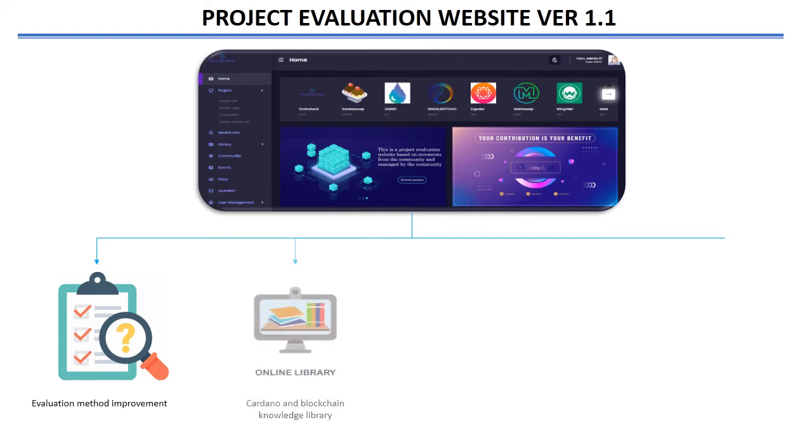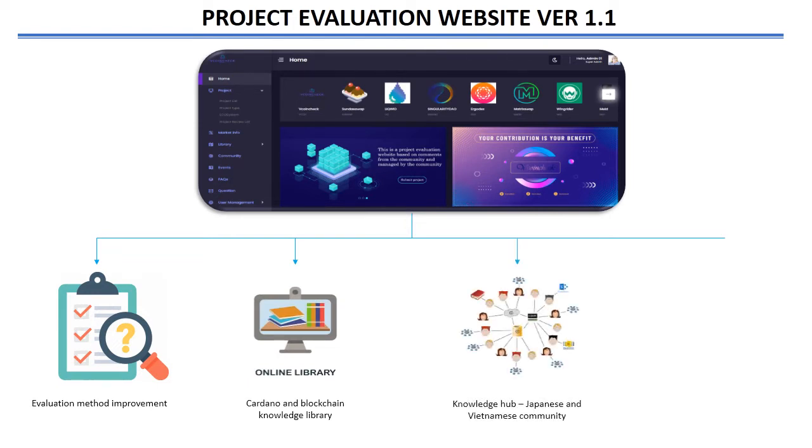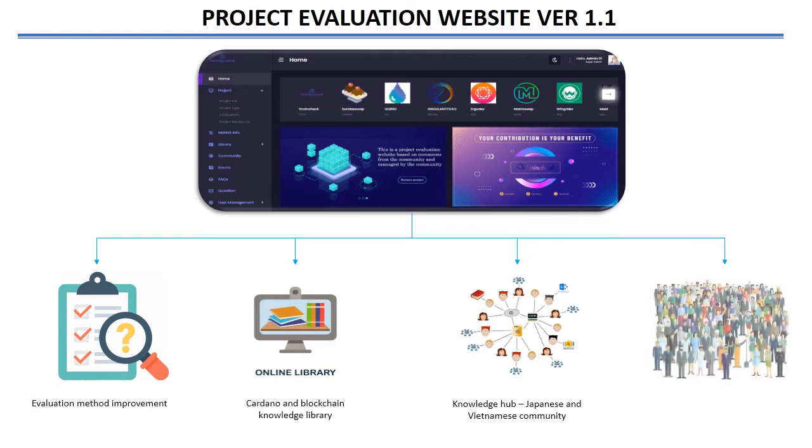Second, create a Japanese-friendly blockchain and Cardano knowledge library. Third, create a hub to share and exchange knowledge between the Vietnamese and Japanese communities. Fourth, build the idea of decentralized governance in the community. Set up a contributors list such as reviewers, translators, ADA stakers, donators.